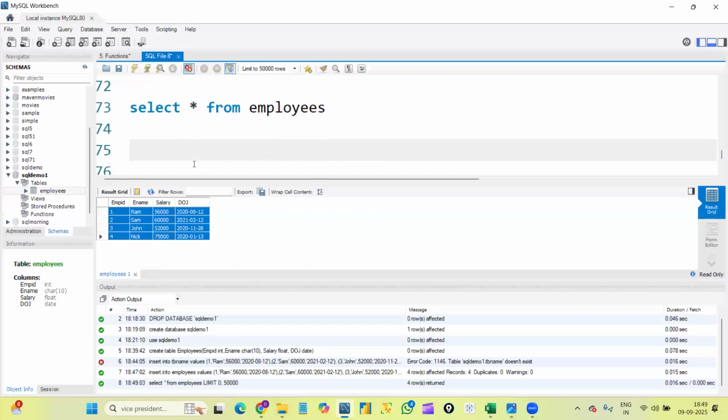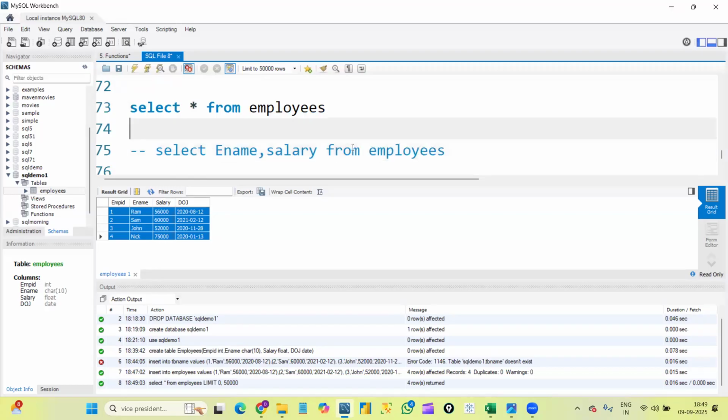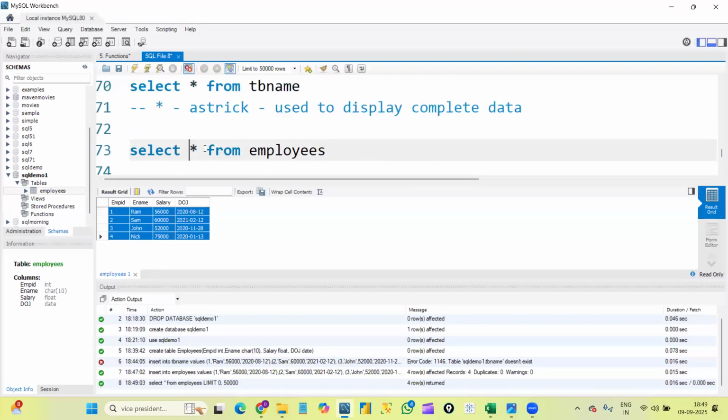Suppose instead of complete data, I want to see any particular data, then we can write those particular column names, that is select. Suppose I want to see only employee name and salary, then I'll write those particular column names instead of star, from table name, that is employees. Okay, understood? If I write star, it will give me the complete data of the table.